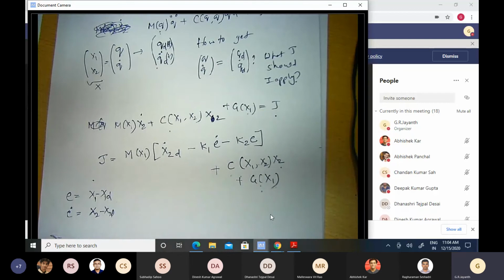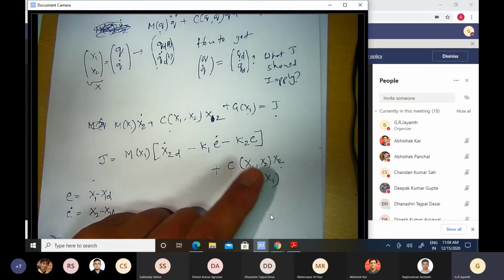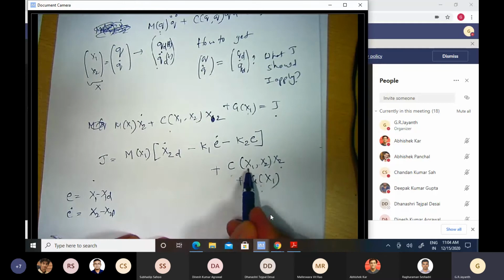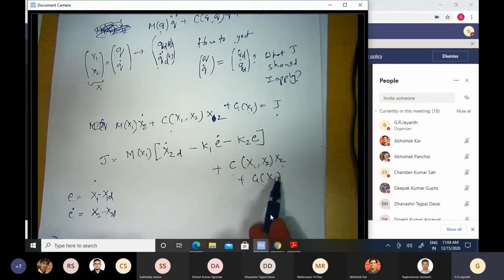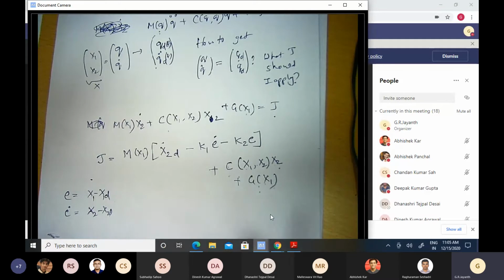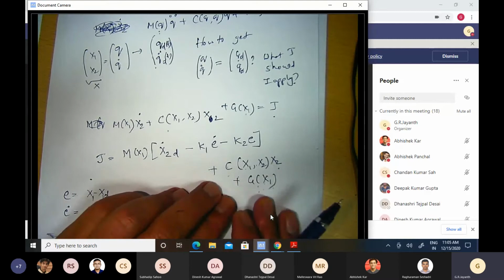How do I generate torques which are proportional to these terms? Note that central to my ability to generate such a torque is my knowledge of x1 and x2, because I know what the structure of C is. But the input to this matrix C will be my x1 and x2. So I need to measure x1 and x2. If I'm able to measure x1 and x2, then I can generate these signals, C times x1 comma x2 times x2 and g of x1, so that I can generate a torque which is of this particular kind. So suppose I apply this kind of a torque.